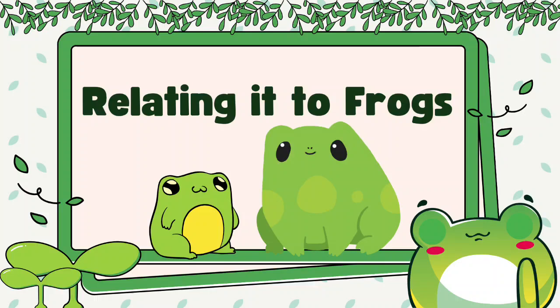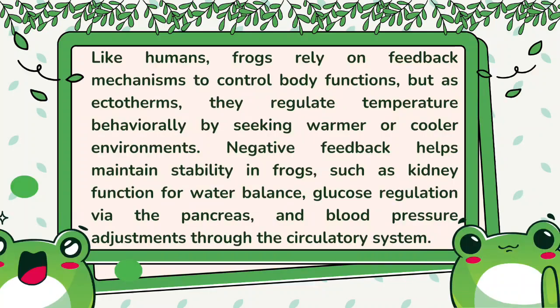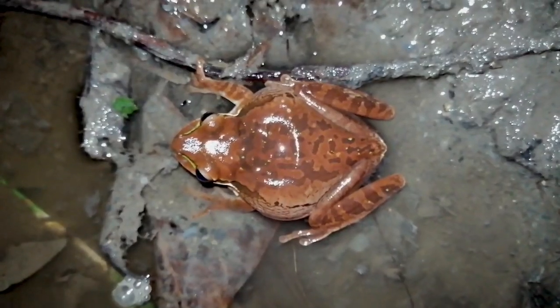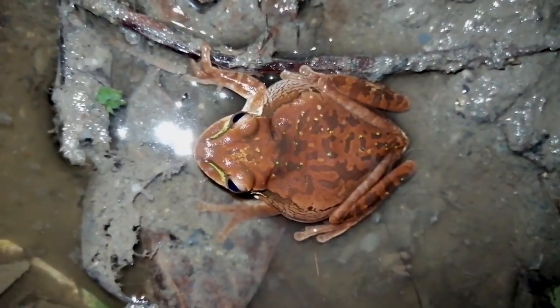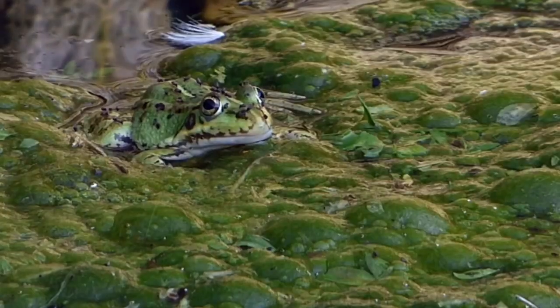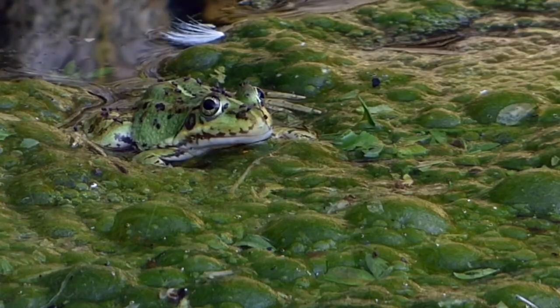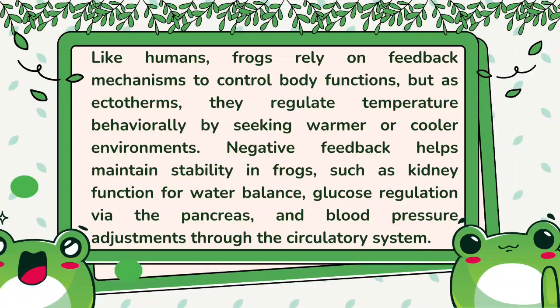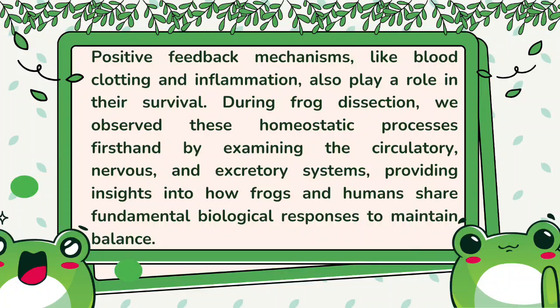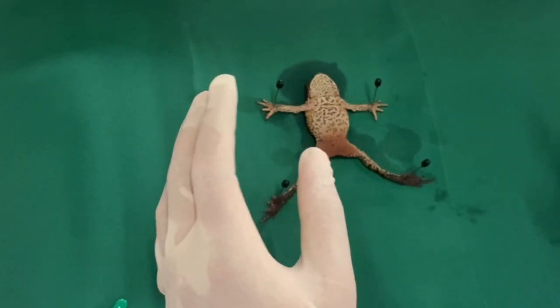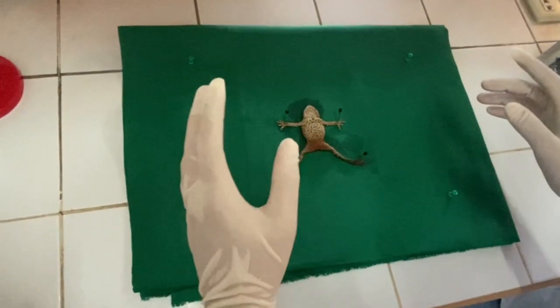Homeostasis is the process by which organisms maintain a balanced internal environment, and frogs regulate it through various physiological mechanisms. Like humans, frogs rely on feedback mechanisms to control body functions, but as ectotherms, they regulate temperature behaviorally by seeking warmer or cooler environments. Negative feedback helps maintain stability in frogs, such as kidney function for water balance, glucose regulation via the pancreas, and blood pressure adjustments through the circulatory system. Positive feedback mechanisms like blood clotting and inflammation also play a role in their survival.